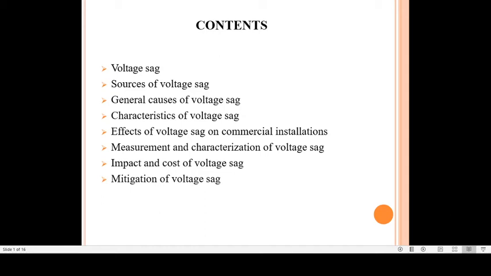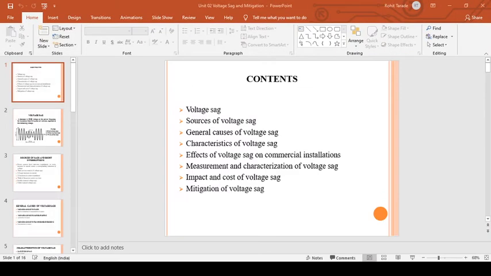Good morning, students. So let us discuss today the voltage sag. That is our unit number 2. So let us see the contents of the unit number 2.